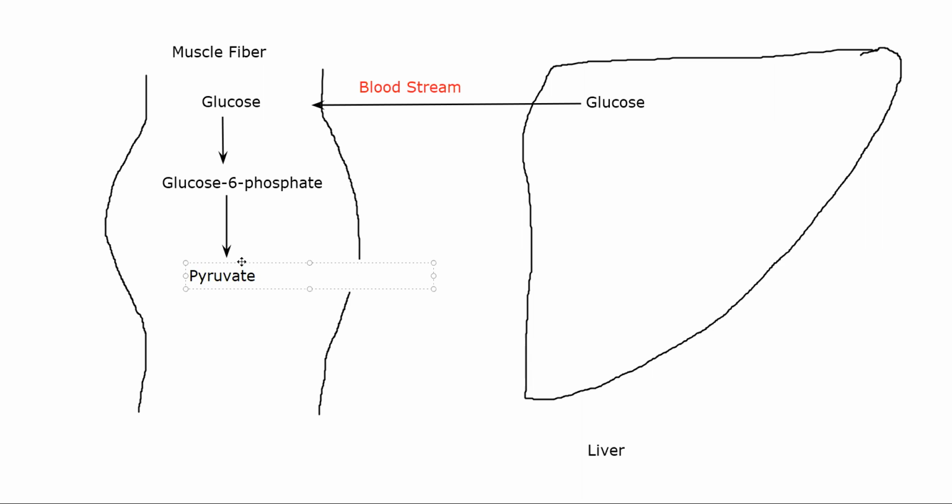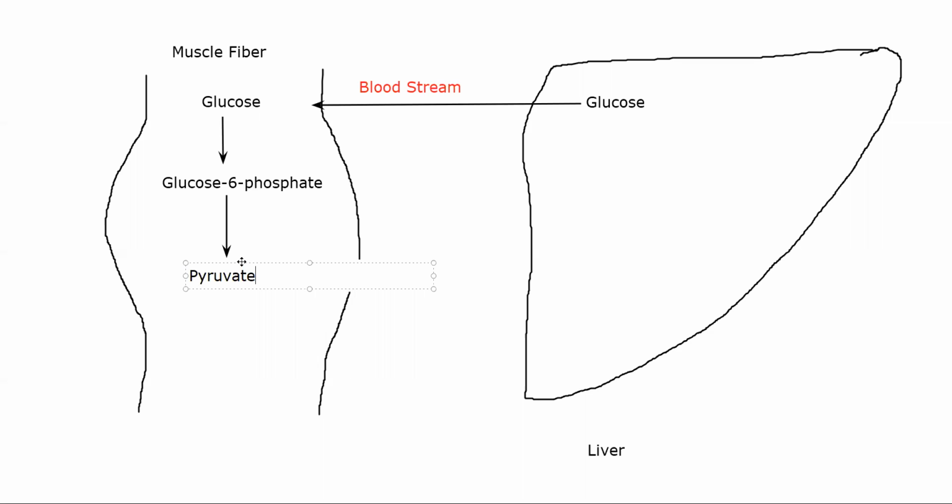Now, where Cori cycle comes into the picture is what happens whenever your muscle is using glucose for glycolysis to make energy and forming the end product, which is pyruvate. If at the end of glycolysis you get 2 molecules of pyruvate and a couple of ATP, that is the energy currency of your body. So that energy is being used by your muscle.